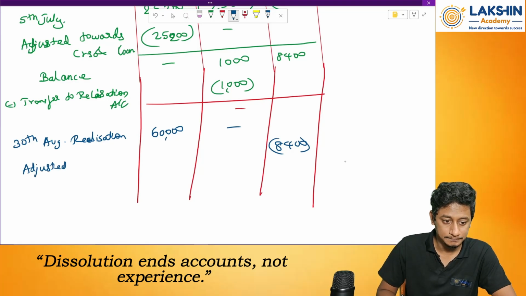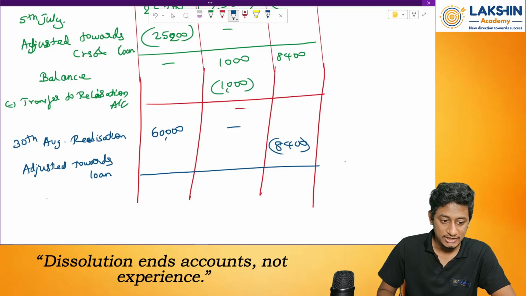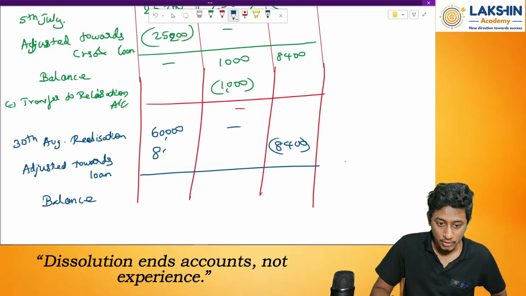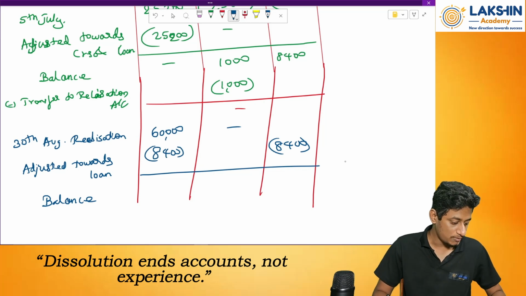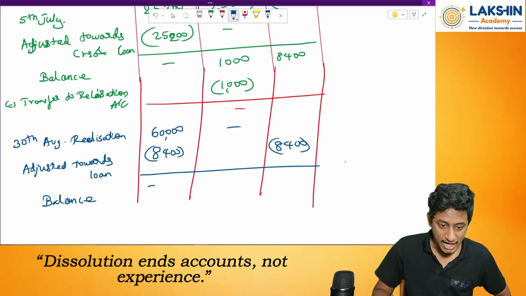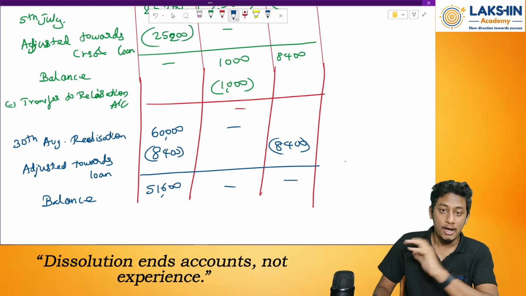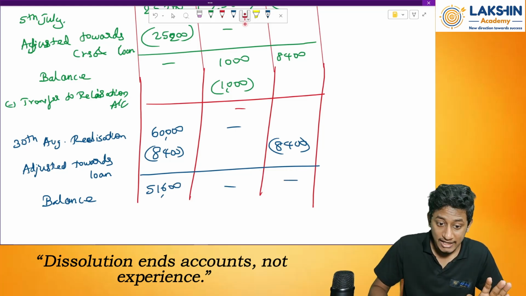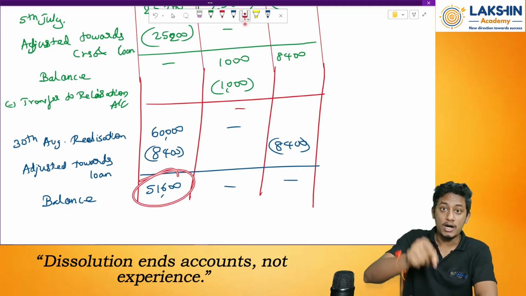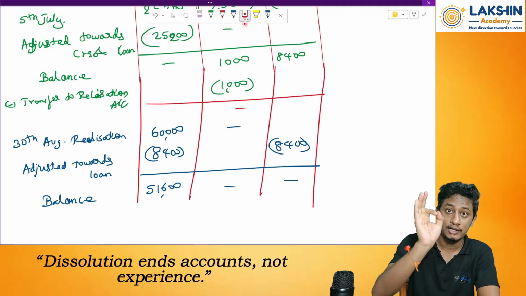Adjusted towards loan. So now how much is the balance remaining over here? Out of 60, how much did I use? 8,400. So how much remains? 60,000 minus 8,400. So I have still a balance of 51,600, but every payment is done. Now where will I use this balance towards? Towards the payment of capital.